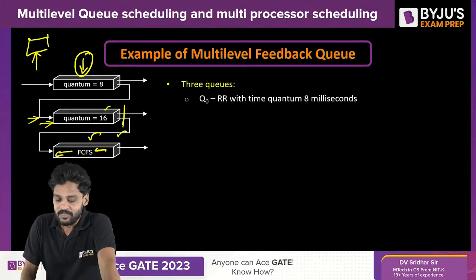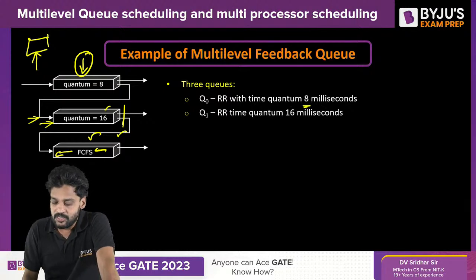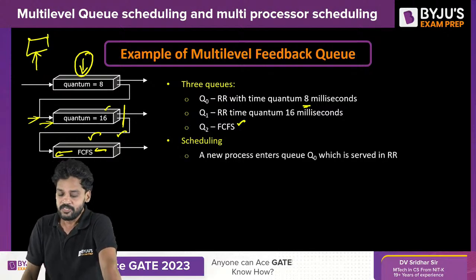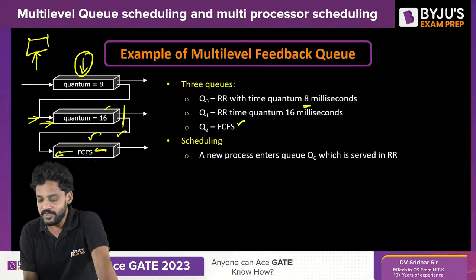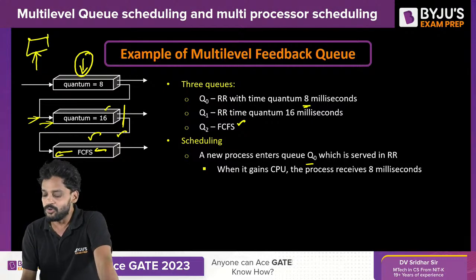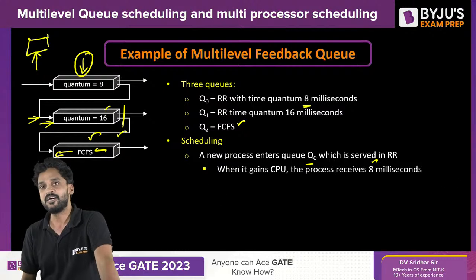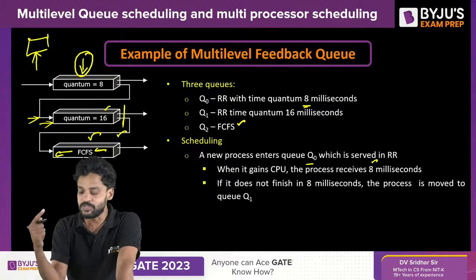3 queues. Round robin with a time quantum of 8 milliseconds. Round robin with a time quantum of 16 milliseconds. And finally, it is FCFS, as I told you. In this scheduling, a new process entering the system will be assigned to Q0. When it gains the CPU, the process will receive only 8 milliseconds of CPU time. If it executes, well and good. Otherwise, it will be preempted and appended as a tail to the second queue.